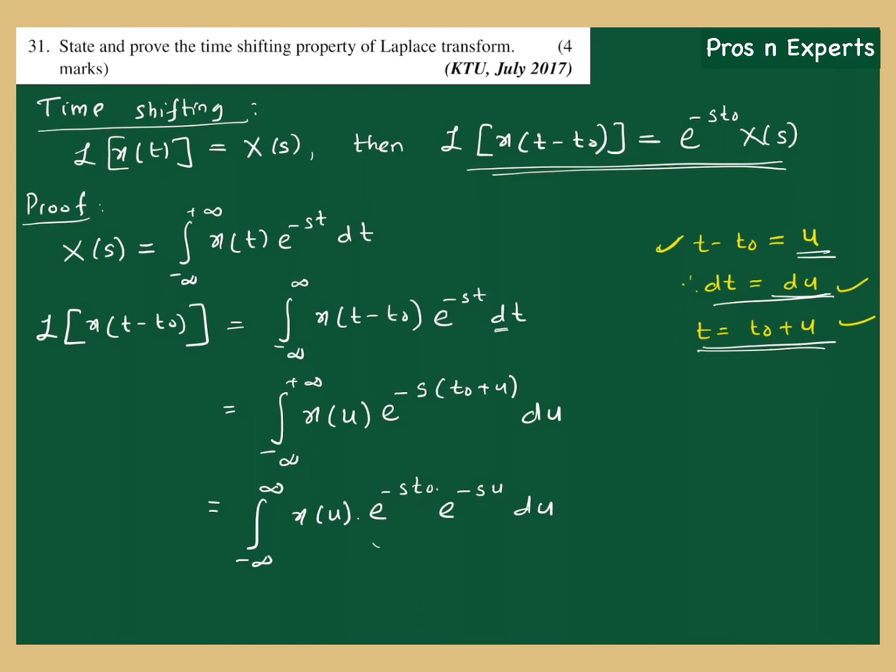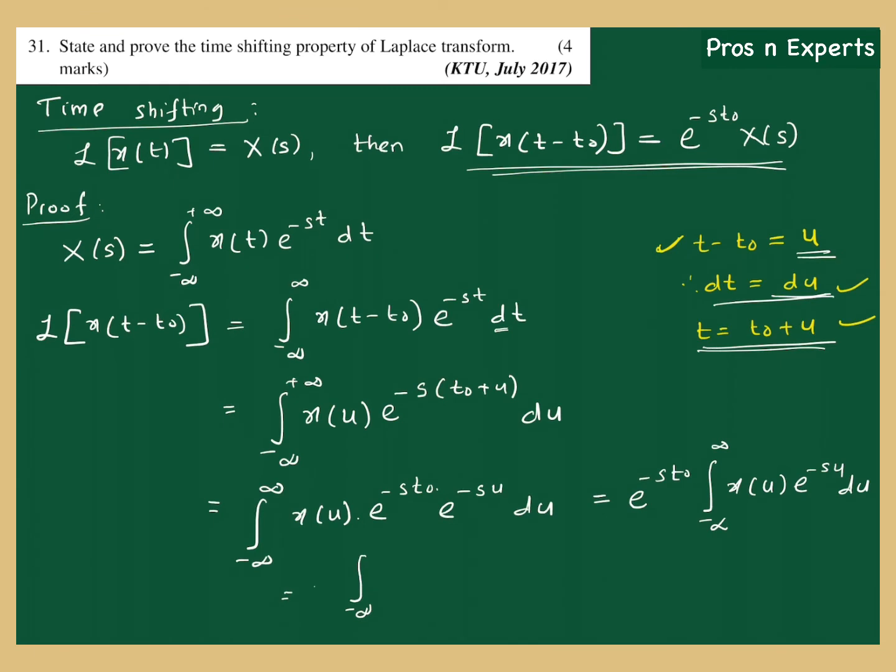Now what is e raised to minus st0? e raised to minus st0 is a constant. s is a complex frequency. It does not depend on time t, right? And t0, I have already told you, is a constant value, the constant by which the signal is delayed. Okay, so I can take e raised to minus st0 outside the integral. That will give you e raised to minus st0 into the integral from minus infinity to infinity of x of u e raised to minus su du.